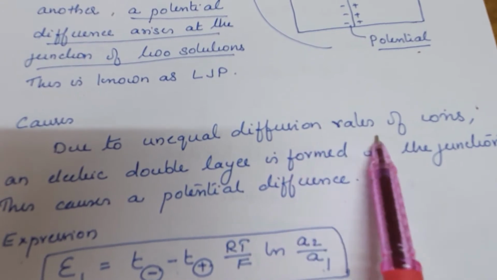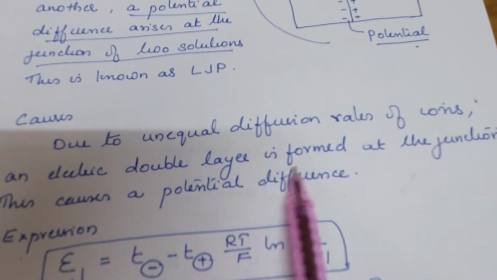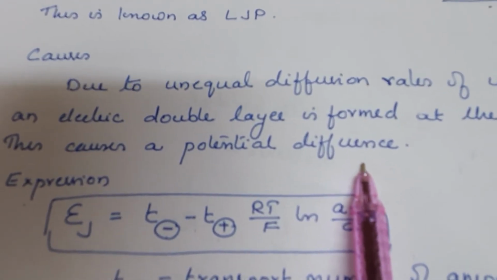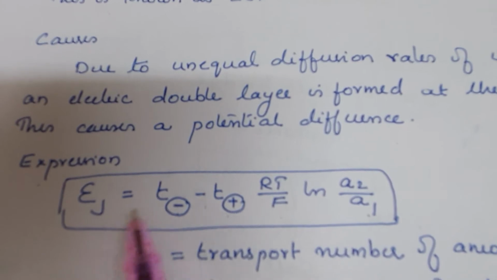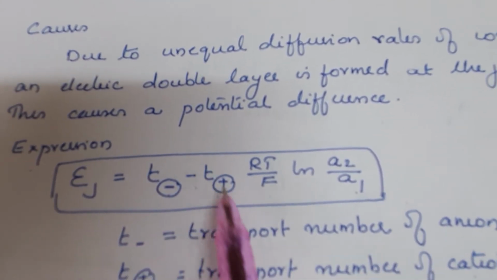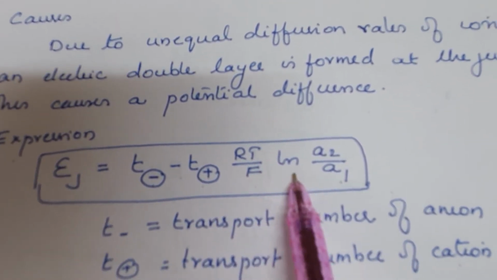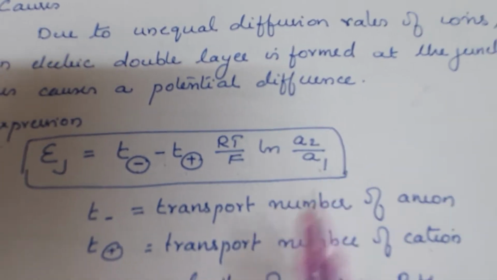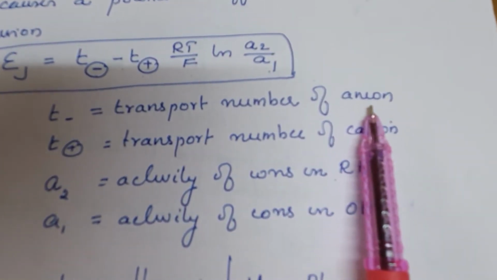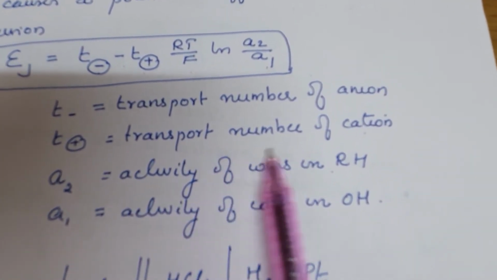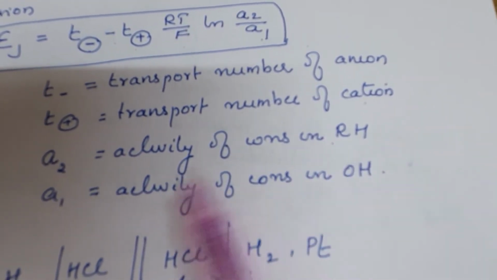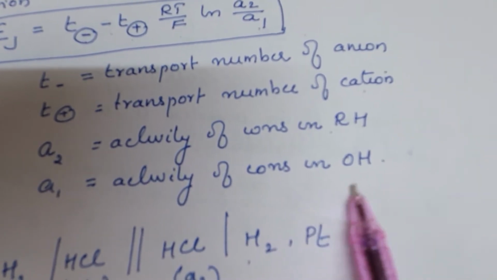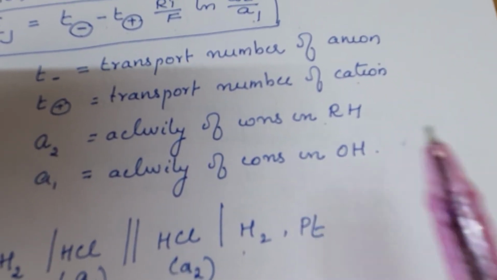Due to unequal diffusion rates of ions, an electric double layer is formed at the junction, and this causes a potential difference. The expression for it is denoted by epsilon j and is equal to (T negative minus T positive) RT/F ln A2 divided by A1. T negative is the transport number of the anion, T positive is the transport number of the cation, A2 is the activity of ions in the reduction half, and A1 is the activity of ions in the oxidation half.